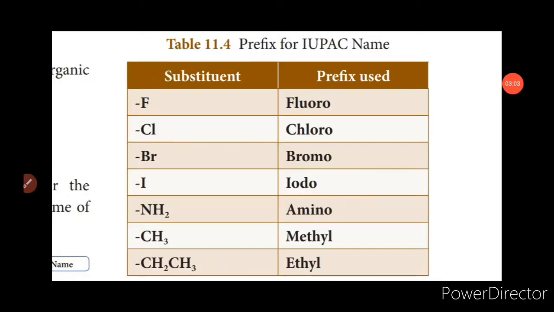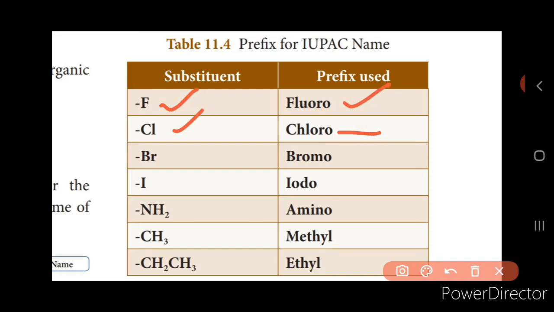Now let's move to prefix. Now the substituent that is present decides the prefix that is to be used. So based on the presence of a substituent, the prefix is used. For example, if the substituent is fluorine, it is fluoro; chlorine, chloro; bromine, bromo; iodine, iodo; NH2 will be amino; CH3, methyl; CH2CH3 will be ethyl.